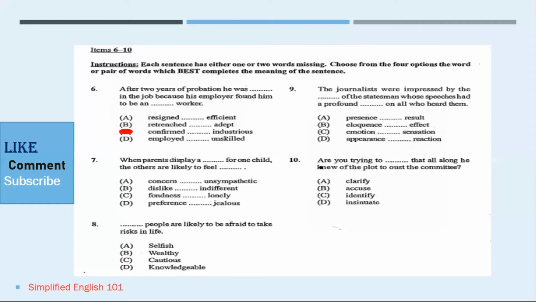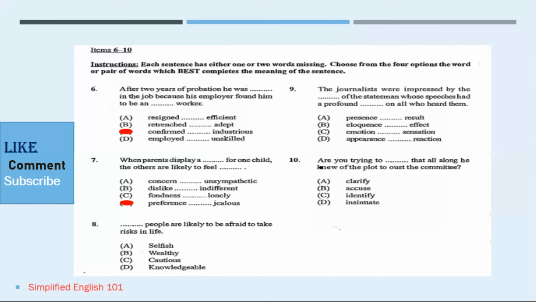Let's go to number 7. It reads, when parents display a dash for one child, the others are likely to feel dash. The answer for this would be preference and jealous. When we look at the context of the sentence, it could not be concern, it could not be dislike because of the other option, indifference, it would not be fondness because of the other option, lonely. However, preference and jealous work hand in hand. When one parent or when parents display a preference, meaning to be partial or to show favoritism towards one, the other might become envious or jealous.